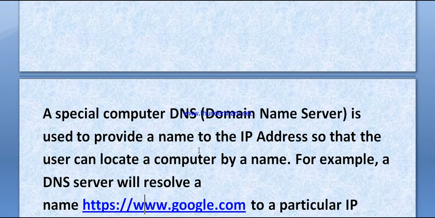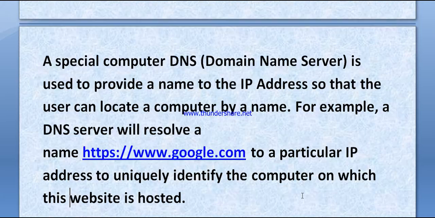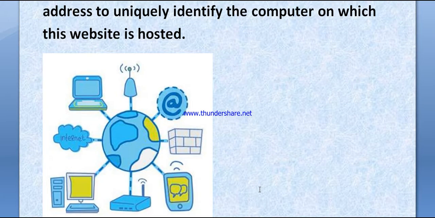The special computer DNS, domain name server, is used to provide a name to the IP address so that the user can locate a computer by a name. For example, a DNS server will resolve the name https://www.google.com to a particular IP address to uniquely identify the computer on which this website is hosted.